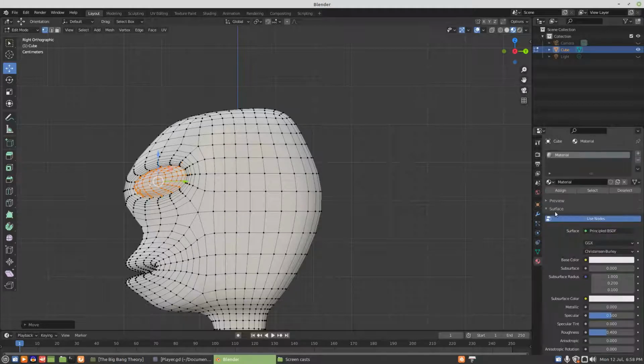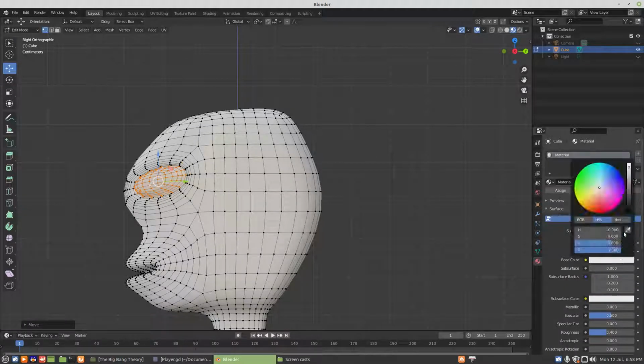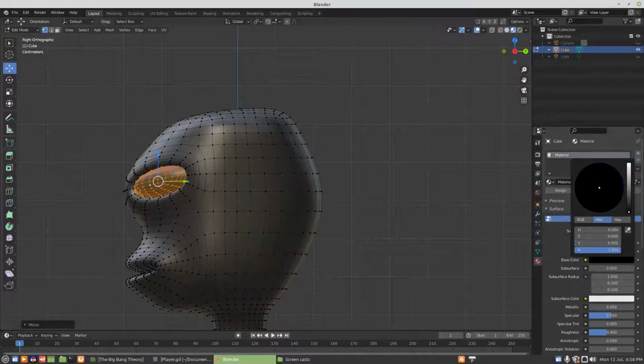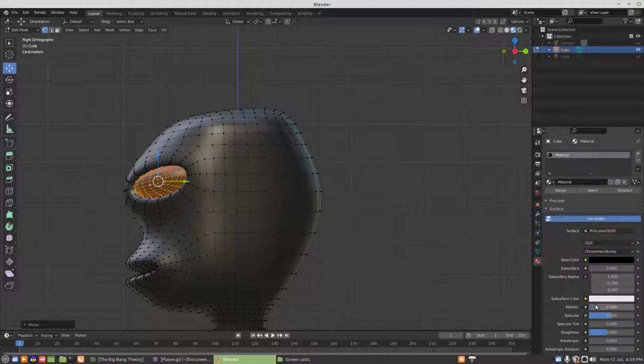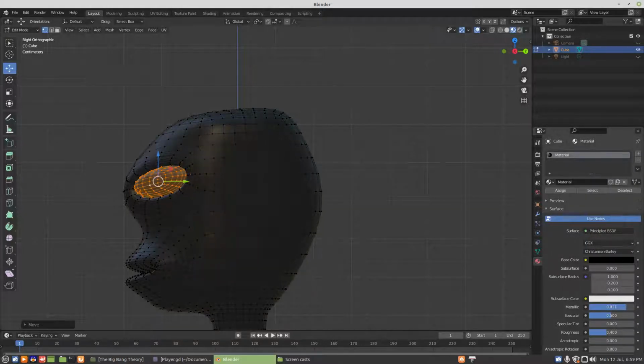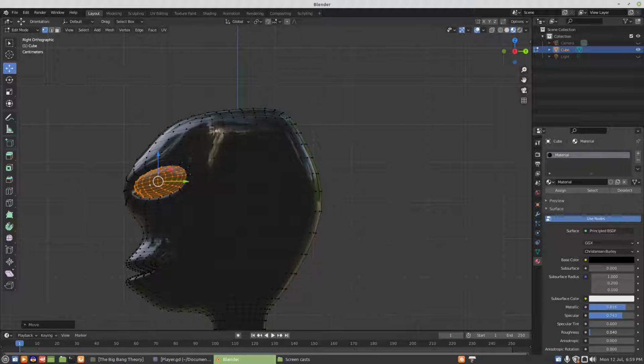While we have them selected, let's change their material. Let's change them to black. And that's affecting everything, but we'll just ignore that. Let's crank up the metallic on that, the specular, and bring down the roughness. And that'll make his eyes maybe have some glint in it. There's only so much stuff like this is going to show.